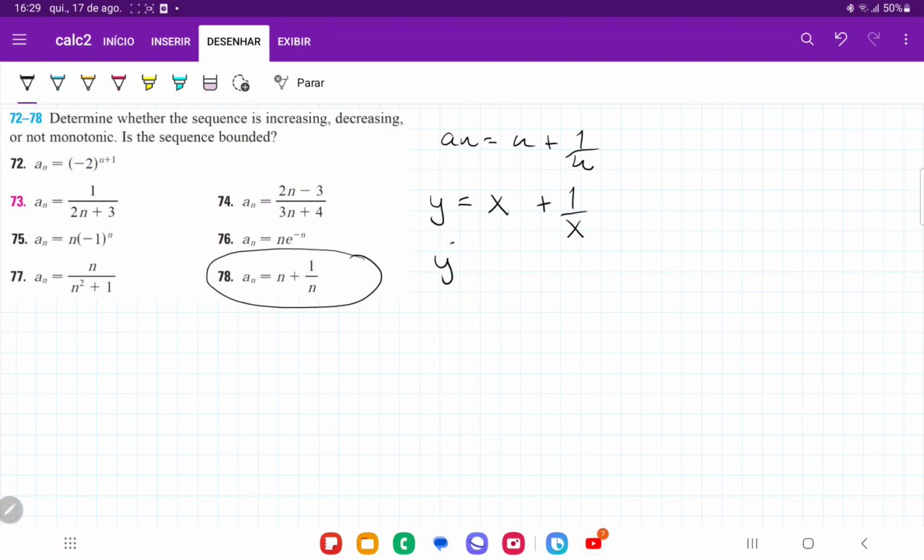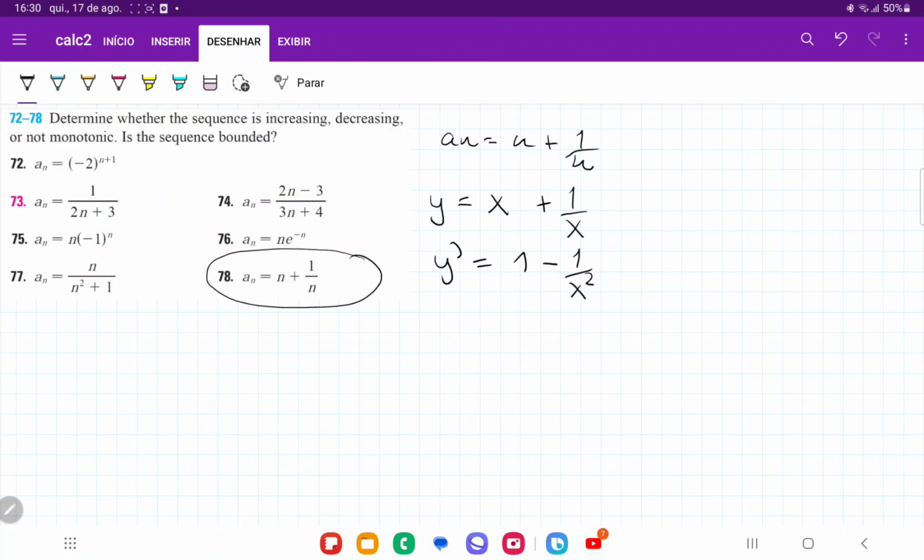So we're going to take our y prime, which is the derivative of x, which is 1, and the derivative of 1 over x is going to be negative 1 over x squared. And so we're using the function because we can differentiate it. We can't really differentiate a sequence.